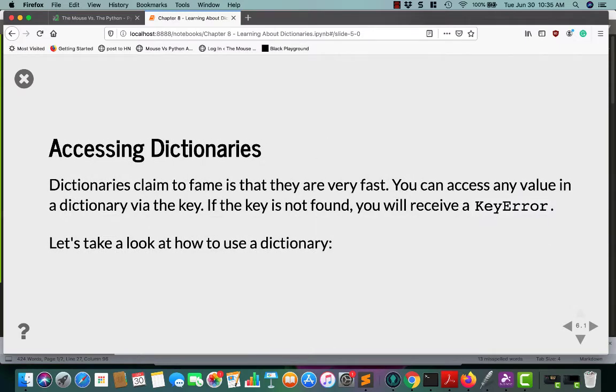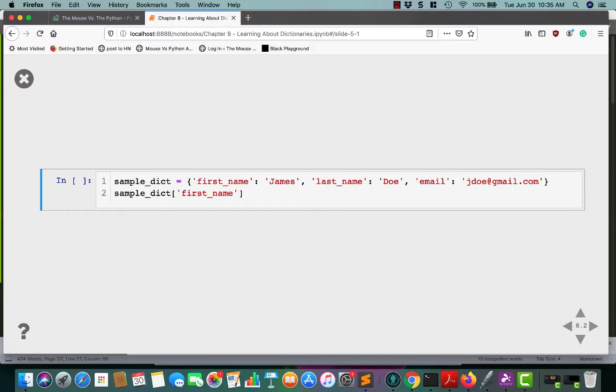If you want to access dictionaries, it's super fast. In fact, that's the dictionary's claim to fame, that they're one of the fastest data types for accessing values. You can access any value in a dictionary via the key. If the key is not found, it will raise a key error. So let's go ahead and find out how to do this.